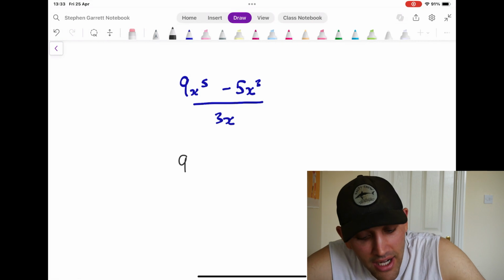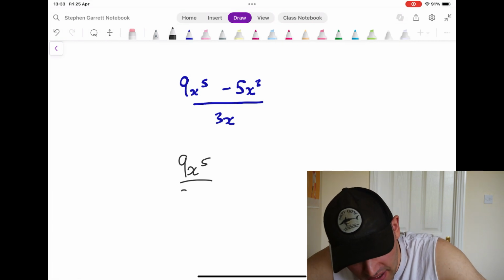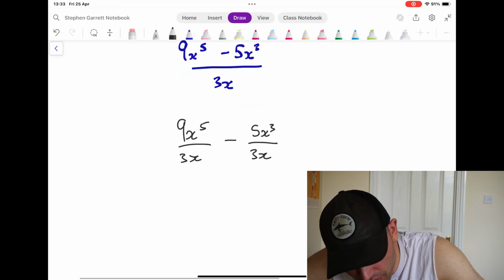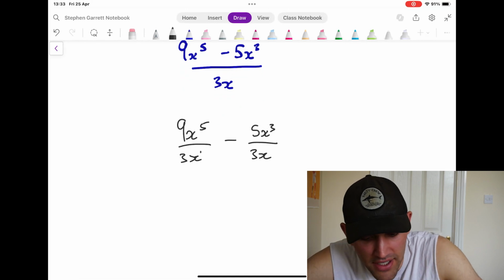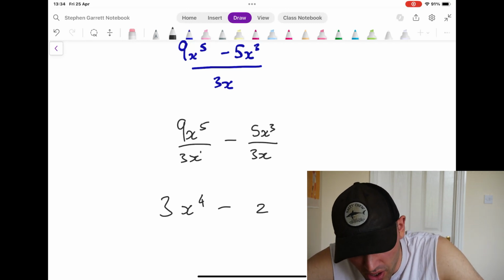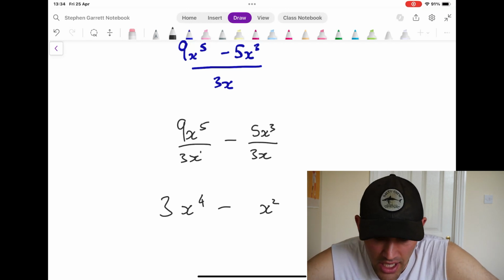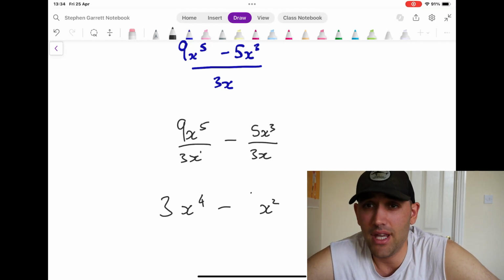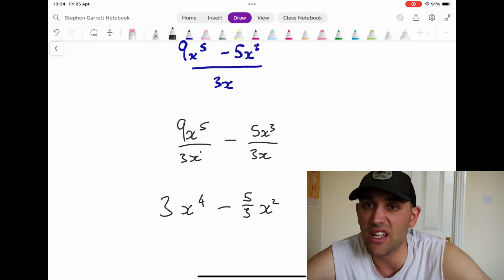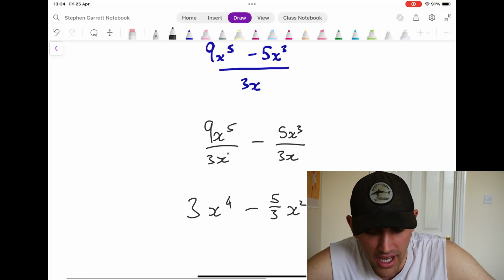Welcome back. Let's split this thing up. So I've got 9x^5 over 3x minus 5x cubed over 3x. Okay, so 5 minus 1, that's going to give me x to the 4. 9 divided by 3 is 3. Minus 3 minus 1 is 2. Oops, sorry, hang on. x to the power 2. 5 over 3. Yep, nothing there. So 5 over 3, that's fine. You can just leave it as a little fraction there.